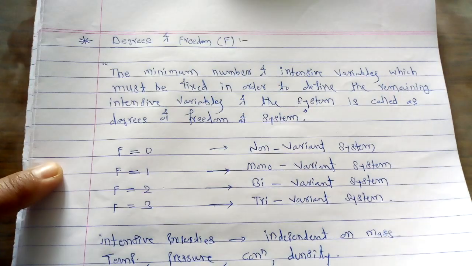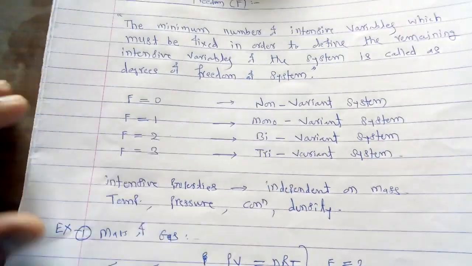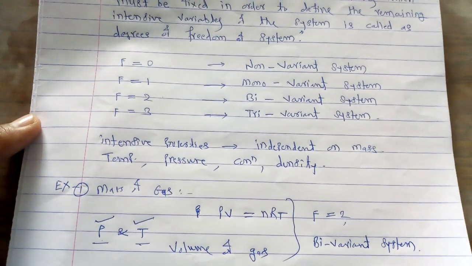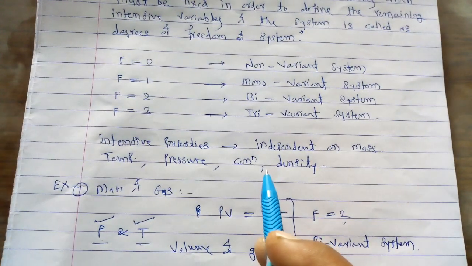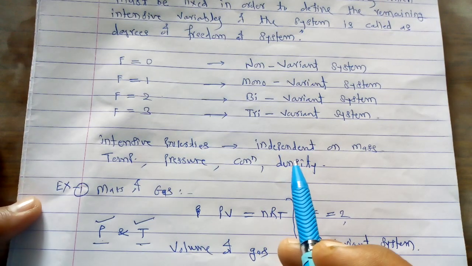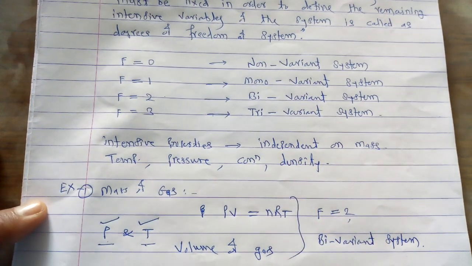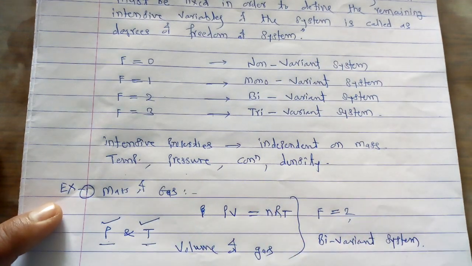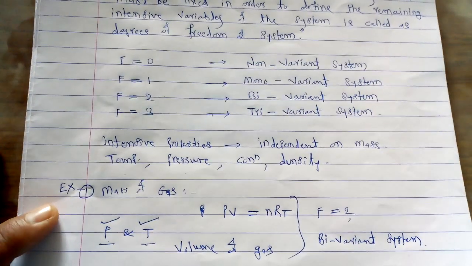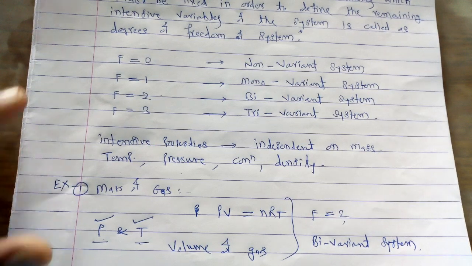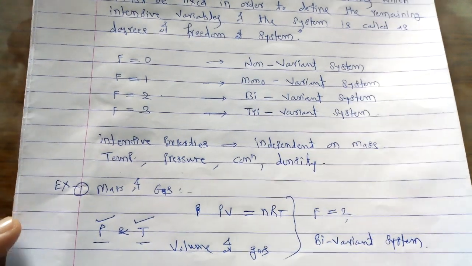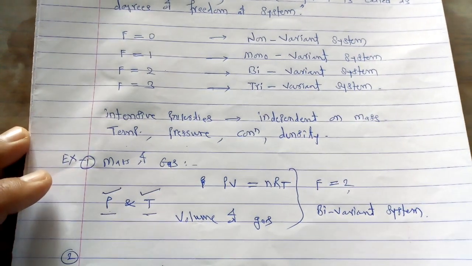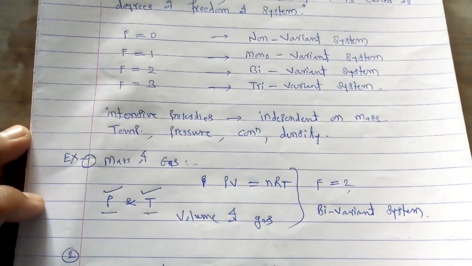Now, in this definition, one term is there, that is intensive properties. We know very well what intensive properties are: those properties which are independent of the mass are called intensive properties. Properties like temperature, pressure, concentration, density, and others. So this is a simple definition of the degrees of freedom. After that, we take into consideration some simple examples.